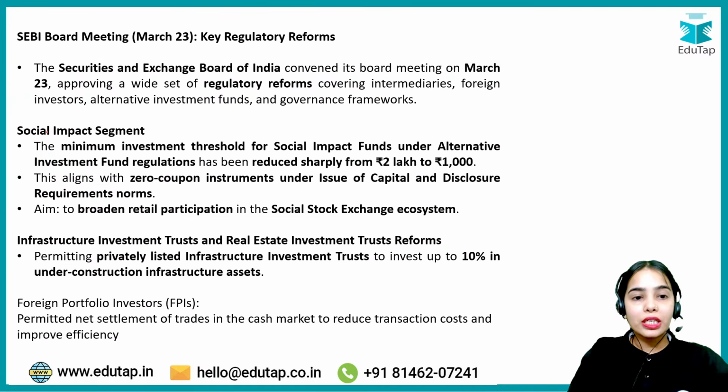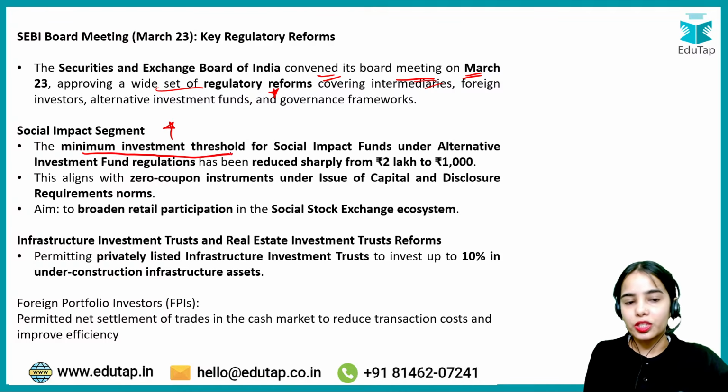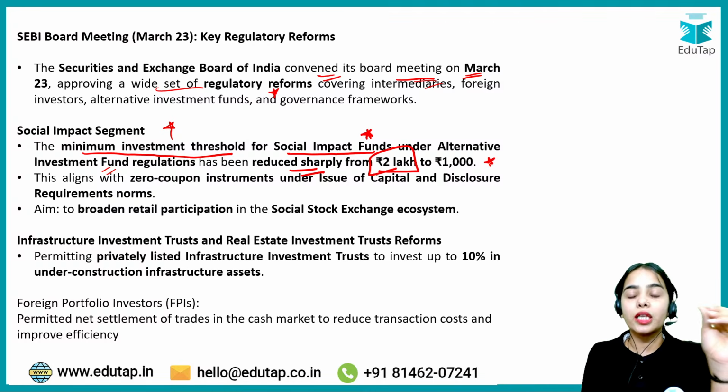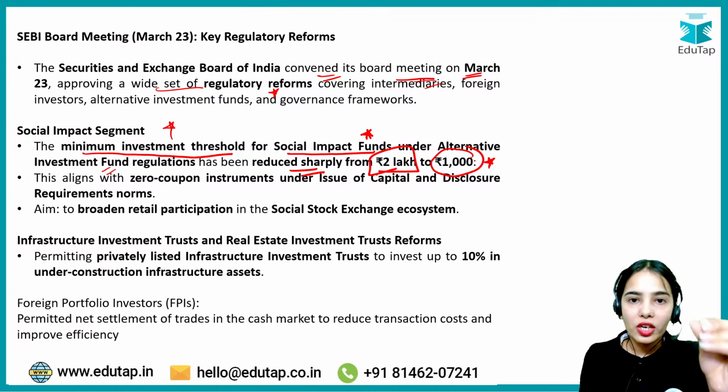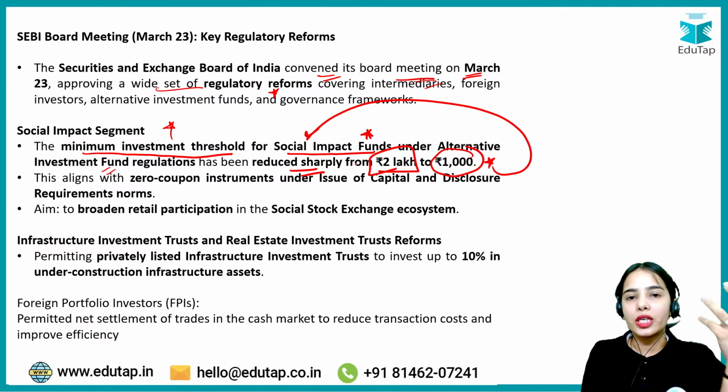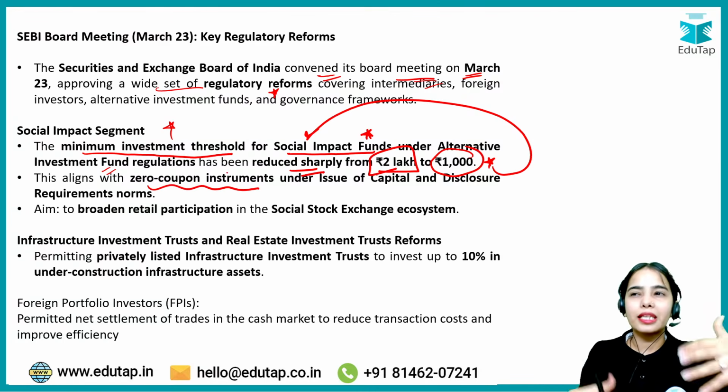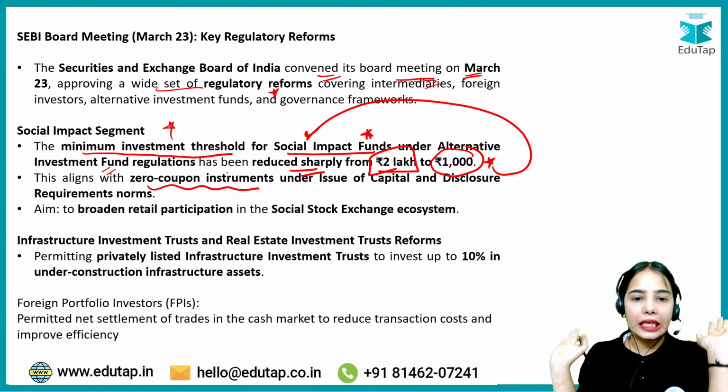Okay. So there is a big change that has happened. First of all, SEBI convened its board meeting on March 23rd, approving a wide set of regulatory reforms covering intermediaries, foreign investors and such. For the social impact segment, the minimum investment that needed to happen for social impact funds under the alternative investment fund regulations has been reduced sharply from 2 lakh rupees to only 1,000 rupees, so that more and more small investors can also invest in the social impact funds. This aligns with zero coupon instruments, which are instruments like a donation. You are giving the money but you will not get any interest.